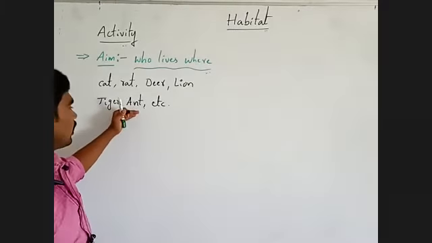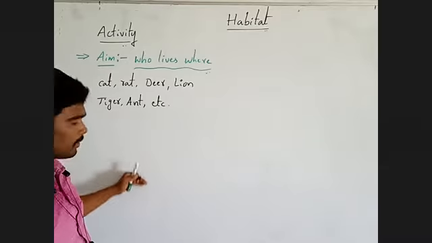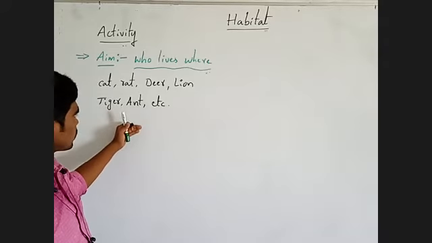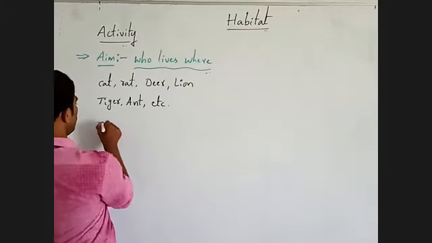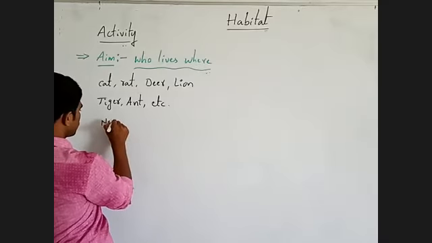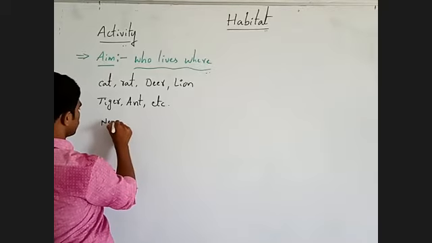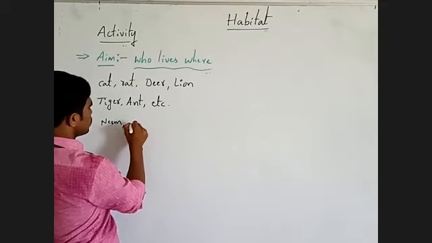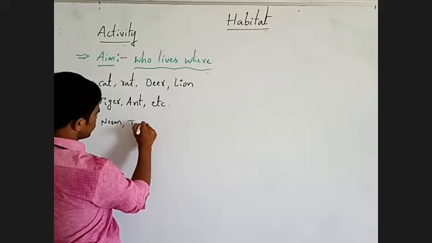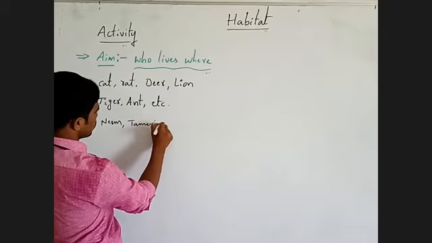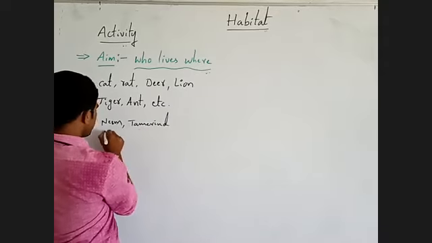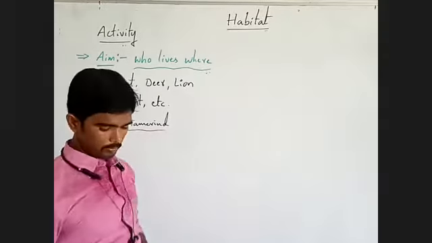Write all the different animals and different types of plants. For example, neem plant. Next, tamarind plant. Like this, different types of plants also.